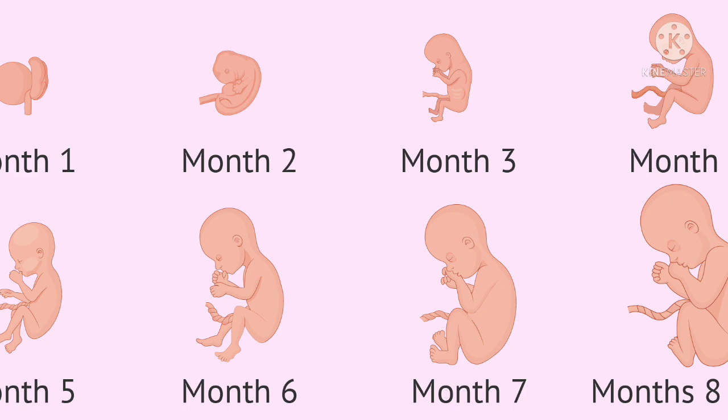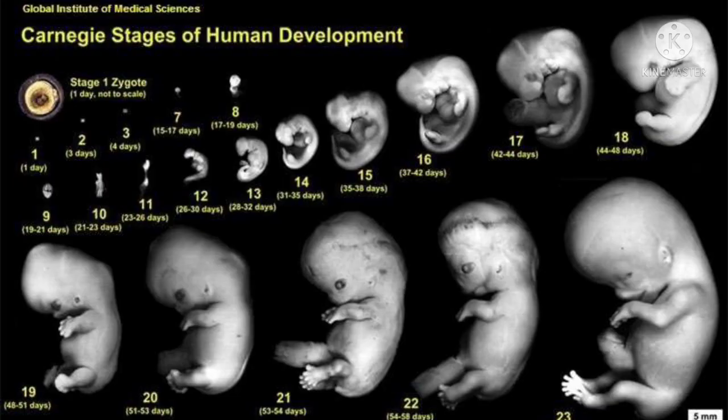The period from zygote to fully developed fetus is called the pregnancy period. Usually after completion of this period, about 270 to 280 days, a baby is born. This is called the gestation period.